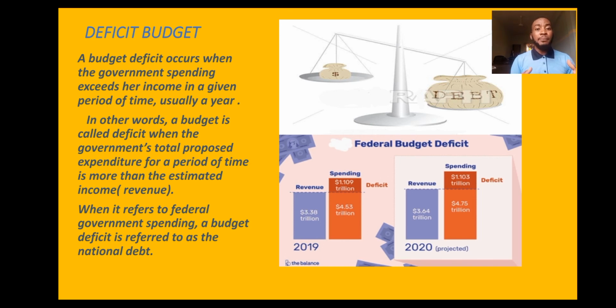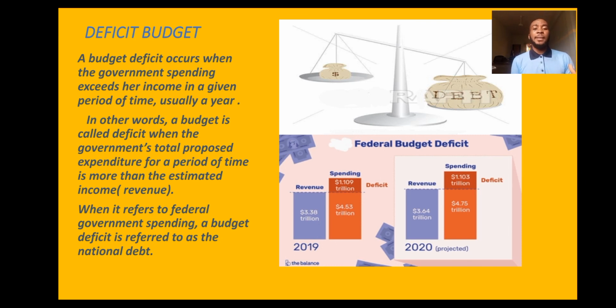So when you're talking about deficit budget, the two things we are comparing are the income and the expenditure. In this particular case, the expenditure is more than the income. Take note, don't forget. In other words, the budget is called deficit when the government's total proposed expenditure for a period of time is more than the estimated income, which is revenue. When it refers to federal government spending, a budget deficit is referred to as the national debt.